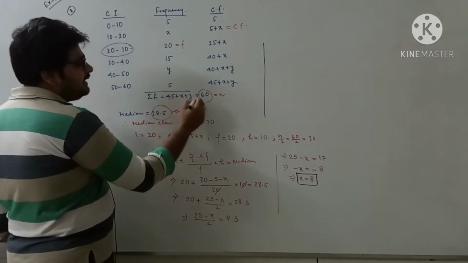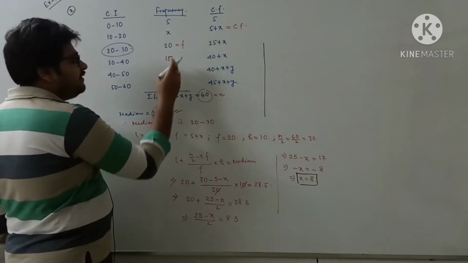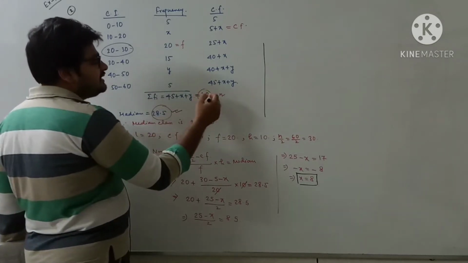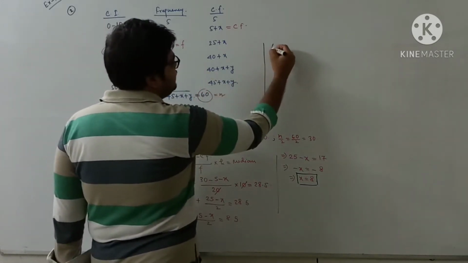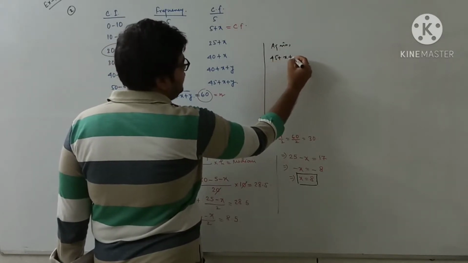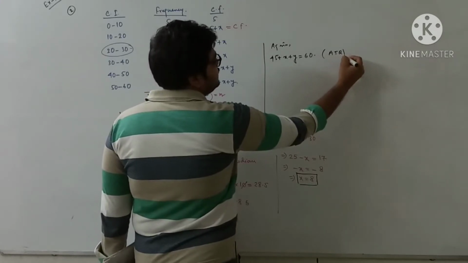Here you see, I have already got an equation. What is it? The total frequency from the table we got is 45 plus x plus y, and the total frequency given in the question is 60. So this is my other equation. Again, 45 plus x plus y equal to 60. This is according to the question.